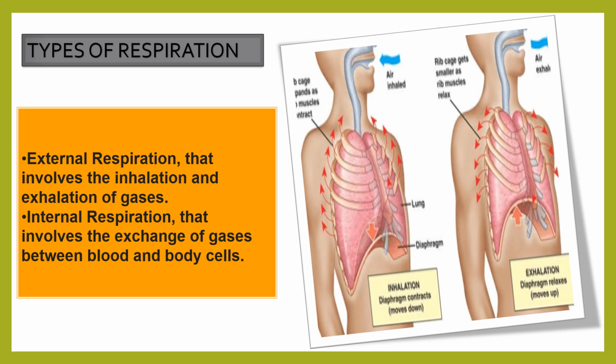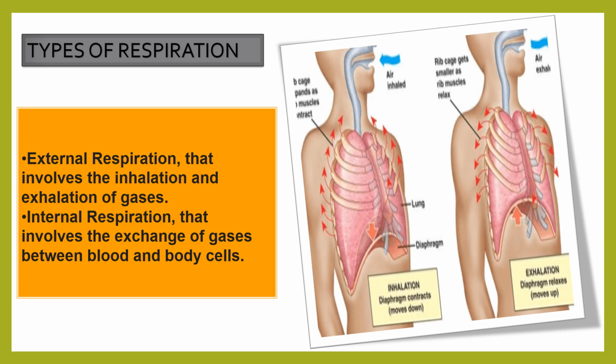Now the types of respiration. There are two types of respiration in the case of human beings. One is external respiration and the other one is internal respiration. External respiration involves the inhalation and exhalation of gases, and internal respiration involves the exchange of gases between blood and body cells.